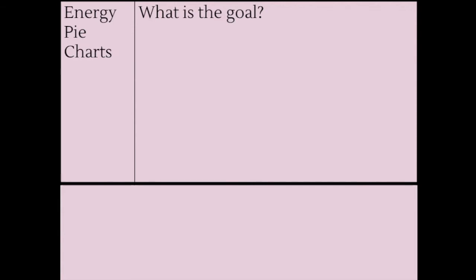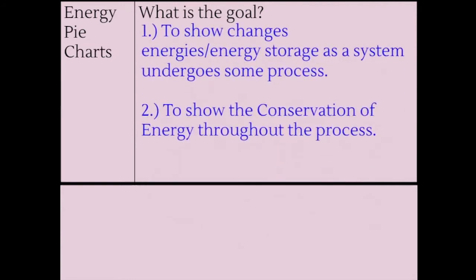And a way to show that with pictures is going to be an energy pie chart. And our goal is going to be to show changes of energies or energy storage as a system undergoes some process. So what we mean by that is that we want to be able to show how energy is moving from one form to another depending on what is happening in that scenario. So for instance, a car is driving down the street and sees a stop sign and stops. The energy is moving from one form when the car is driving to another form when the car is stopping. And just like we said, that would show the conservation of energy throughout that process.